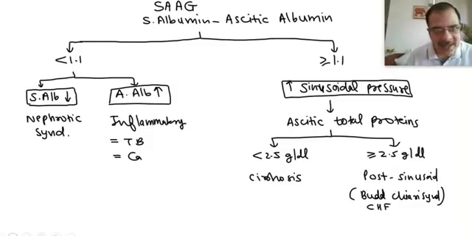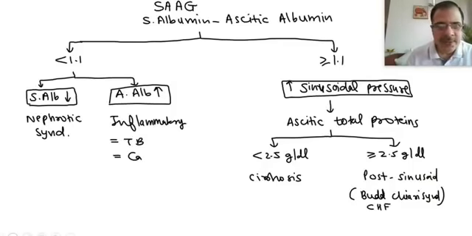Now, this increased sinusoidal pressure can be because of two reasons, and they can be differentiated on the basis of a second test, the ascitic fluid total protein. If total protein is less than 2.5 grams per deciliter, then it is because of cirrhosis. Why does cirrhosis cause increased sinusoidal pressure? Because cirrhotic nodules compress that space, and if the sinusoidal space is compressed, its pressure will increase, and that will lead to leakage of fluid into the peritoneum. So remember, the main site of fluid leakage in cirrhosis is from the sinusoidal space into the peritoneum, across the liver surface, across the bare areas of the liver.